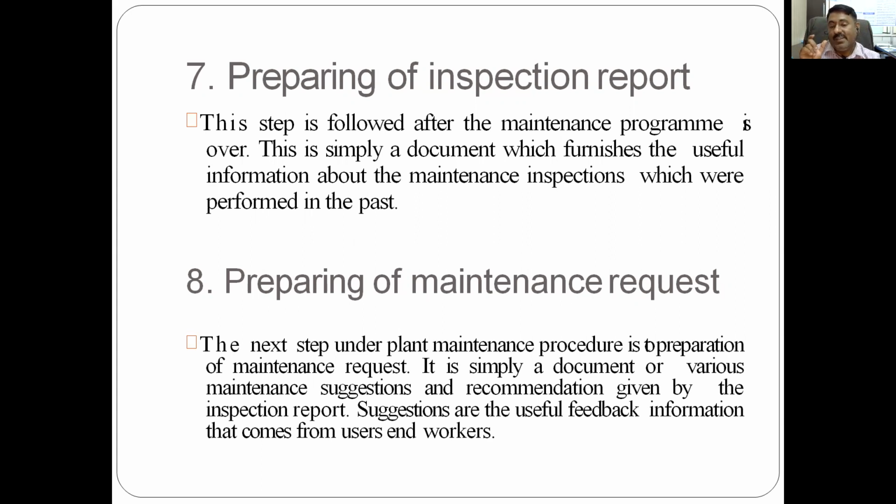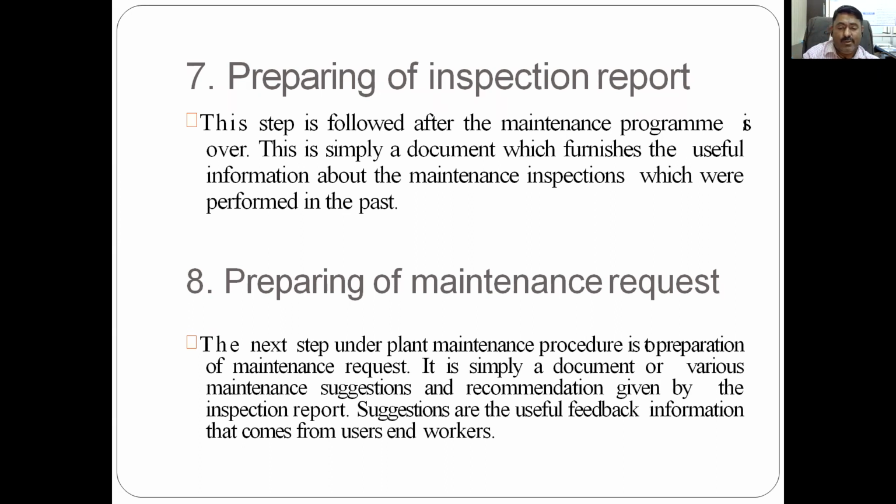So the maintenance program is ready. Then what are the different inspections required, that are already performed in the past, and what is the list of all this? So this is nothing but the inspection report preparation. Then preparing the maintenance request. The next step under this plant maintenance procedure is preparation of the maintenance request.